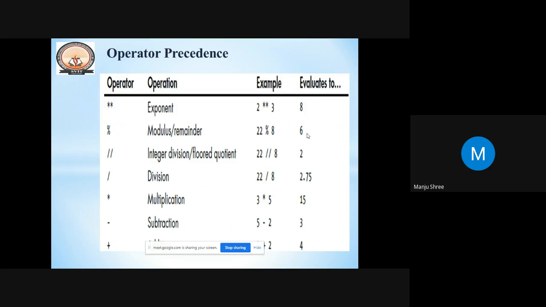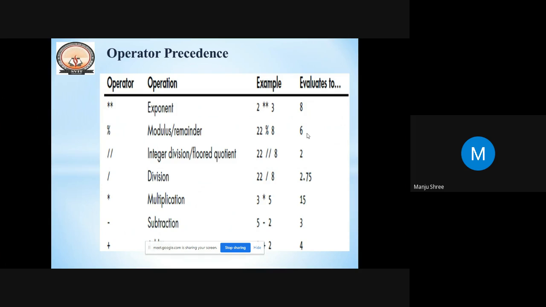Now the integer division, or floor division, which is the double slash. It rounds off the quotient and gives that as the output. For example, 22 divided by 8 gives 2.